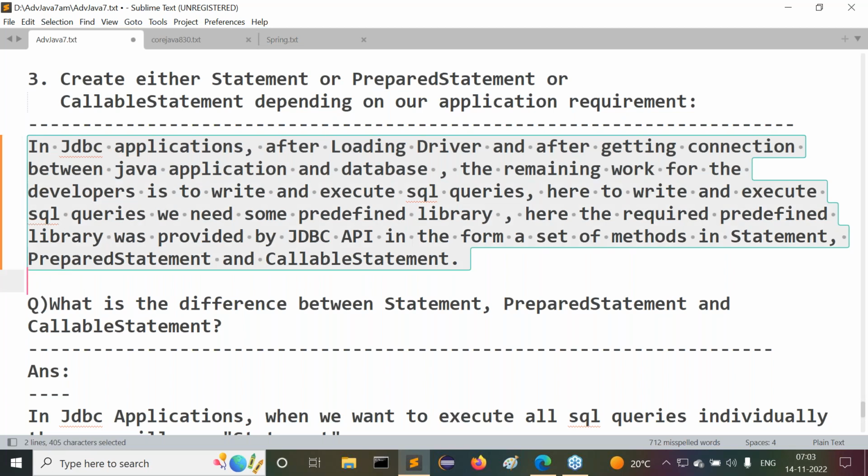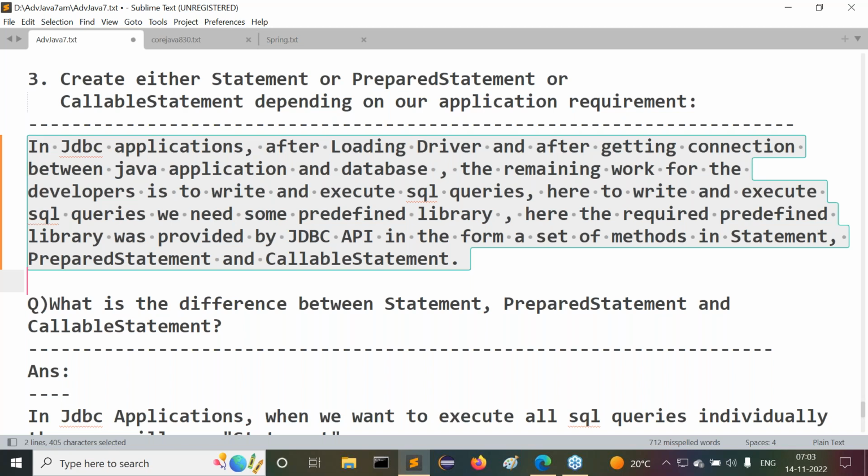Just to write and execute SQL queries only. To write and execute SQL queries, we need some predefined library. JDBC API has provided the required predefined library in the form of 3 interfaces: Statement, PreparedStatement, and CallableStatement.